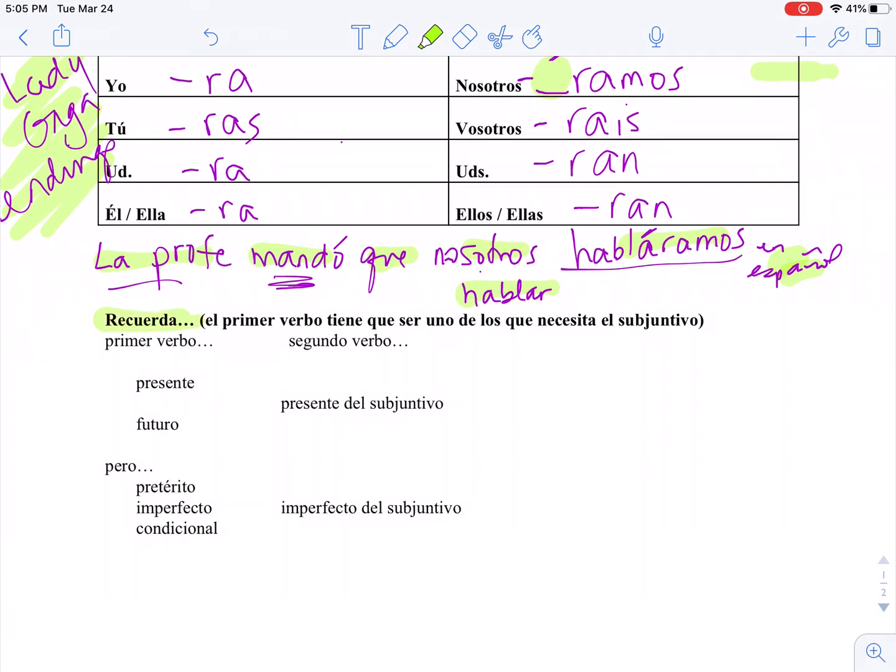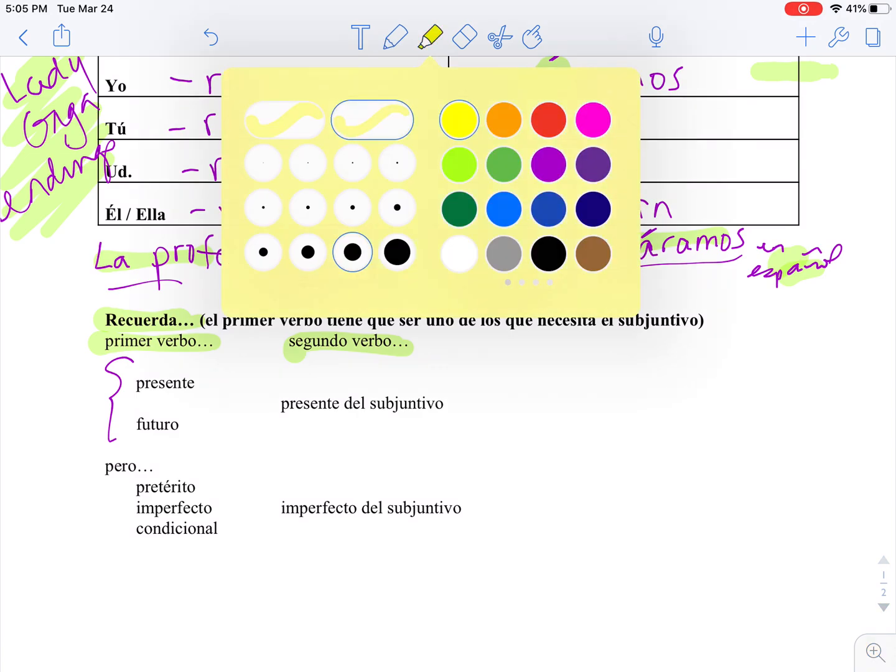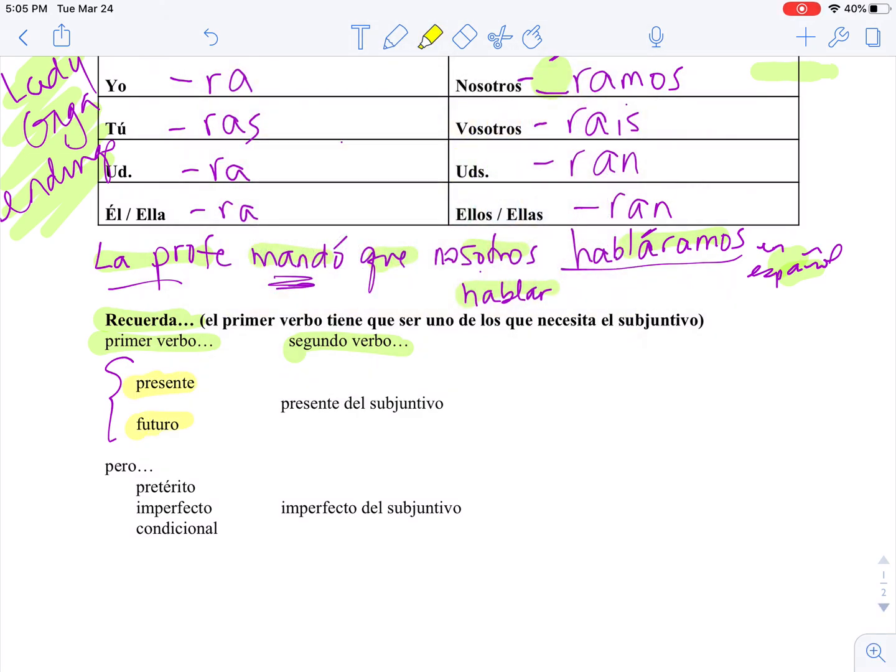So clase, recuerdan. Eso es importante. Si hablamos del primer verbo y segundo verbo, hay unas diferencias, right? Aquí, si el primer verbo es en el presente, o el imperfecto, usamos el presente del subjuntivo. Eso es yo menos o opuesto, right? That's how you form it.